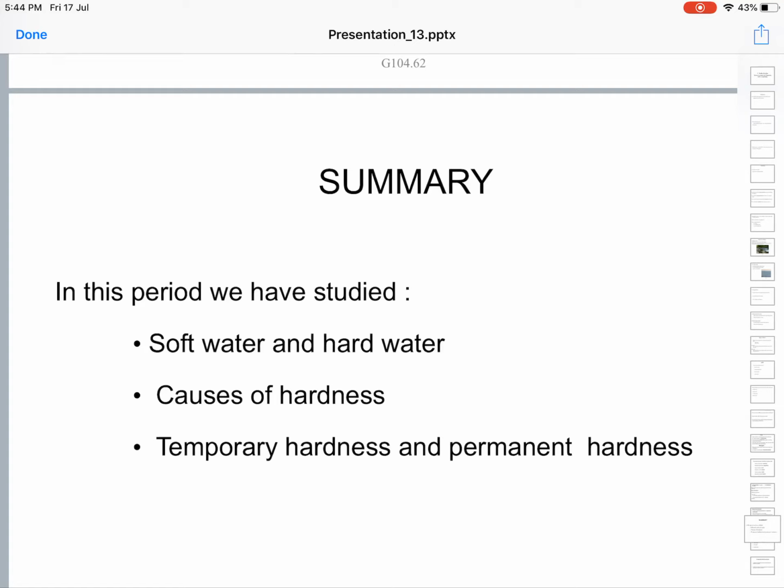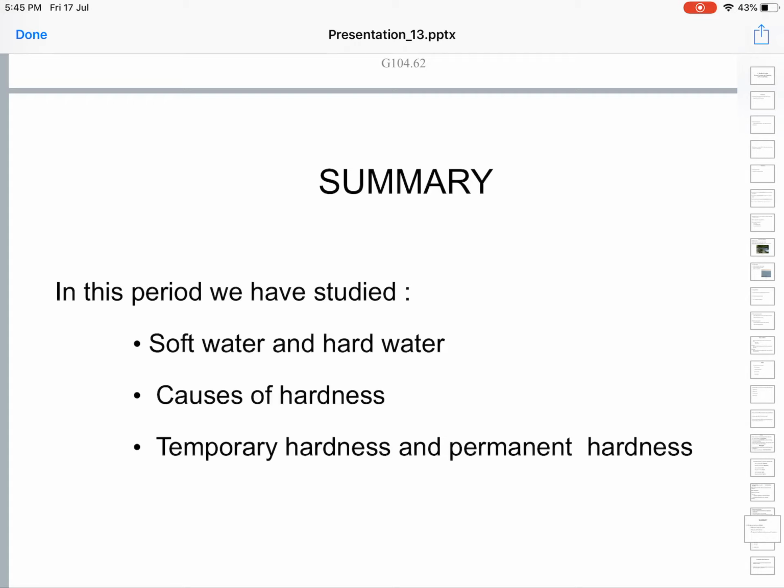These salts will interfere with the soap. They react with the soap and cause the precipitation of the soap. So long as these salts are present in the given sample of water, the water will not give lather with the soap, because this causes precipitation of the soap.